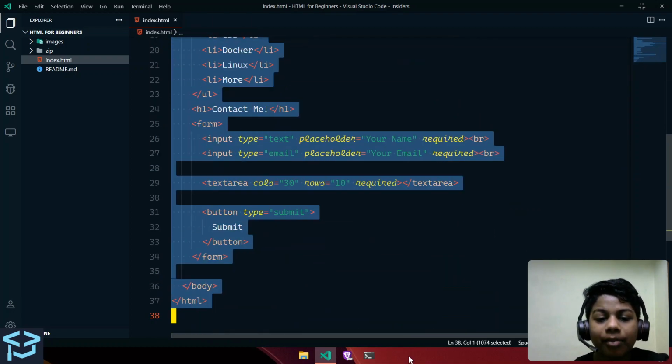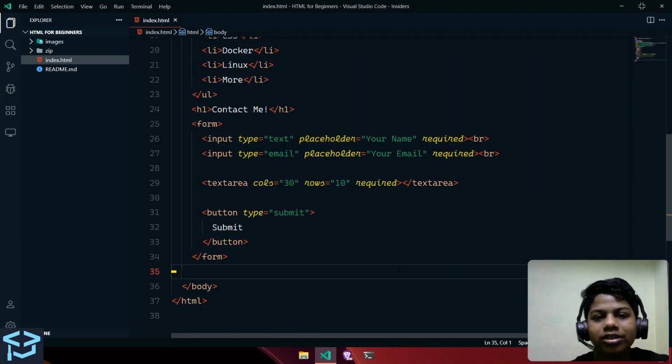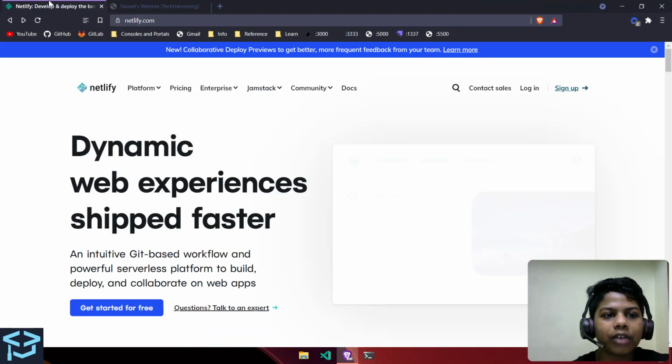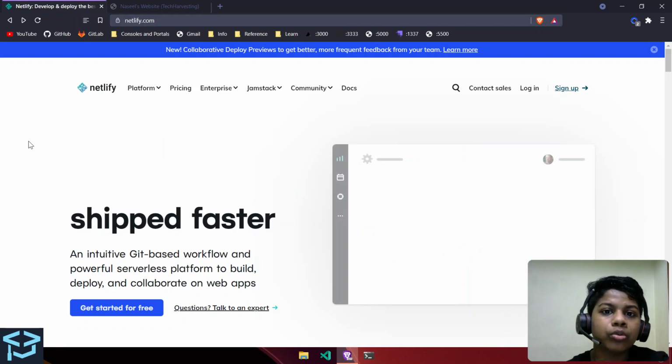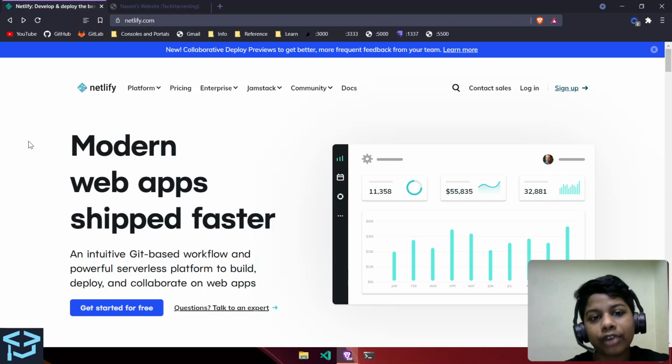So we just had a summary of what we had discussed throughout this whole series, and we're now going to deploy it to this platform called Netlify. So Netlify is this platform which helps us to host our websites, and it's free also.